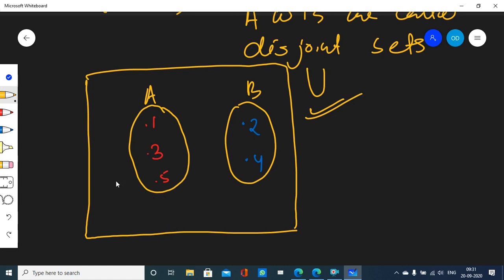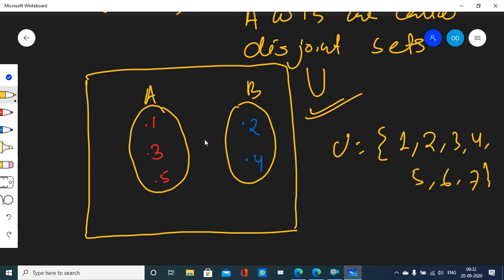Now the Venn diagram is not complete yet, because the universal set also carries some extra elements. The universal set carries 1, 2, 3, 4, 5, 6, 7. A and B together give us 1, 2, 3, 4, 5. What about the rest of the elements? 6, 7. So we will have to draw them outside A and B, anywhere you want. So this is the complete Venn diagram, the complete picture.